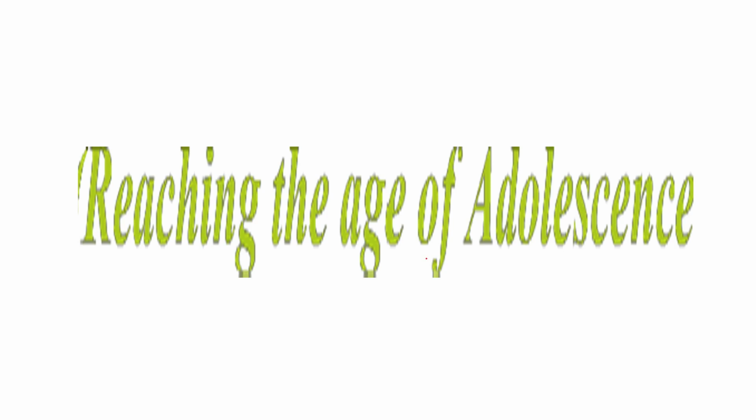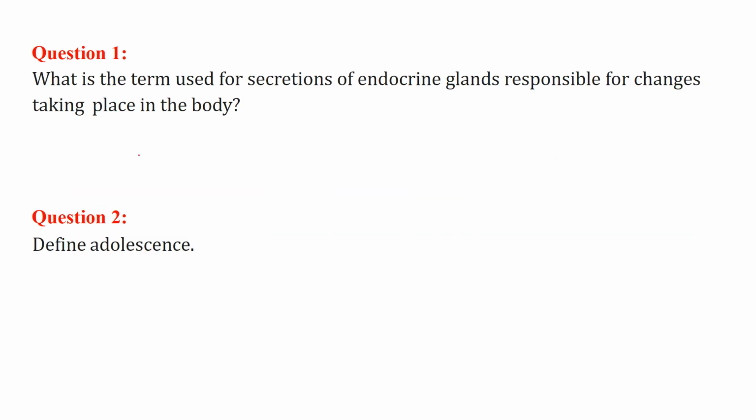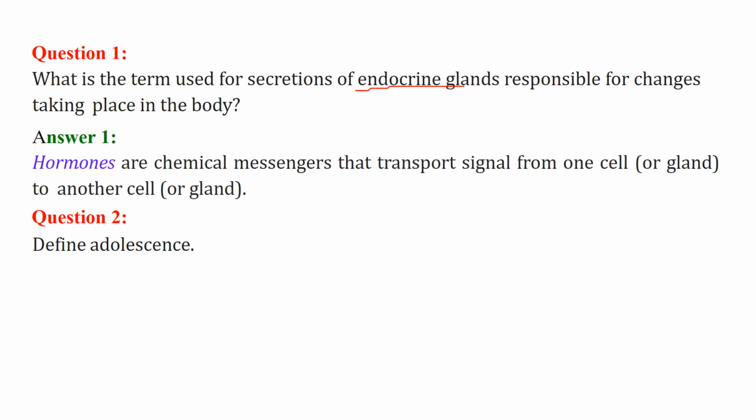Reaching the age of adolescence, we are taking the questions and answers on this. What is the term used for secretions of endocrine glands responsible for changes taking place in the body? This is known as hormones. Hormones are chemical messengers that transport signals from one cell, or you can say a gland, to another cell.